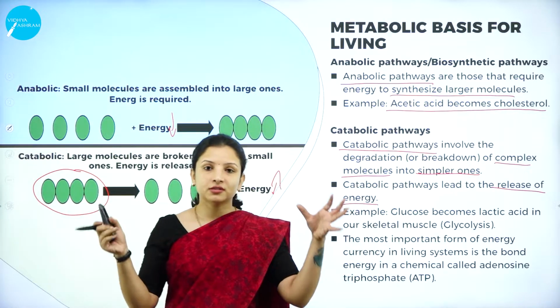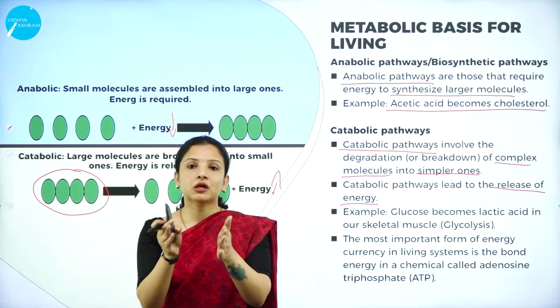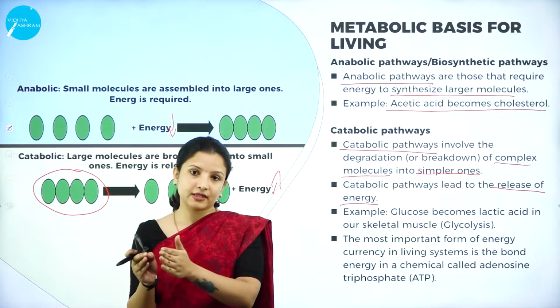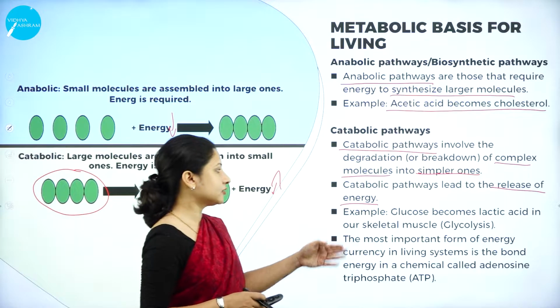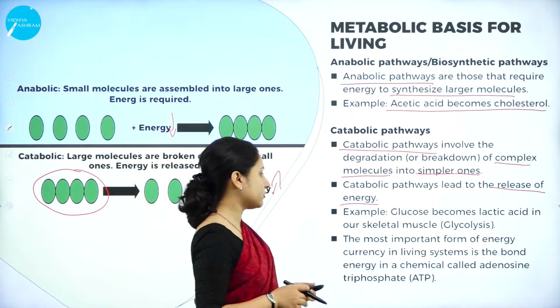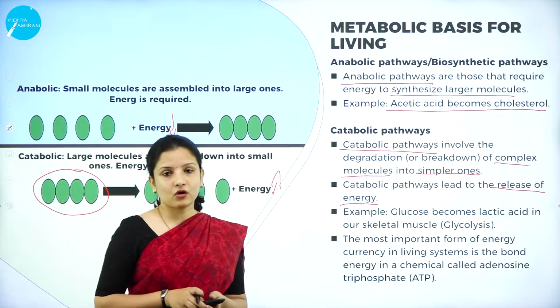Here, glucose is a larger molecule which gets broken down into smaller molecules of lactic acid, and therefore energy gets released. We all know that glucose is one of the most important forms of energy currency in living organisms.